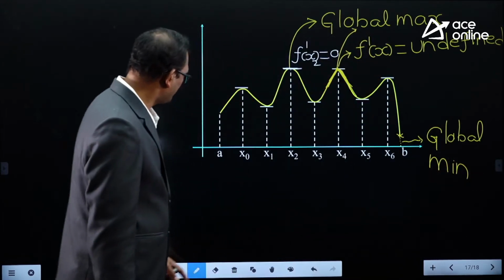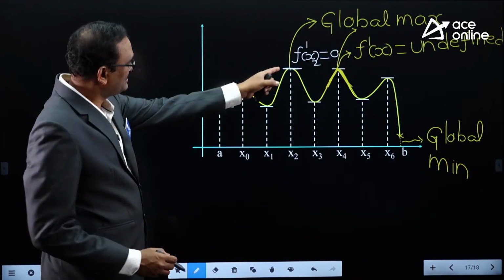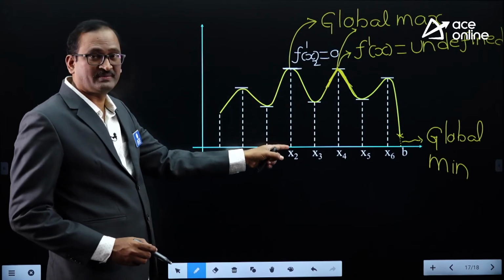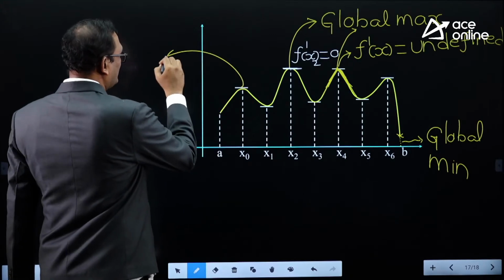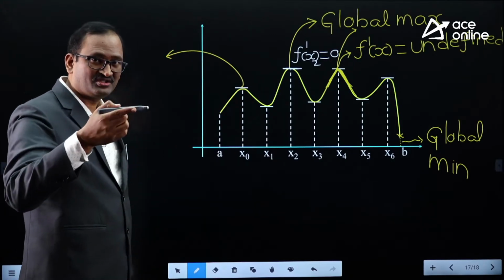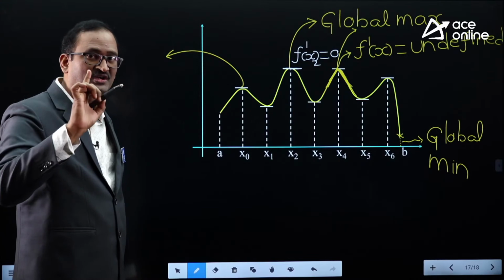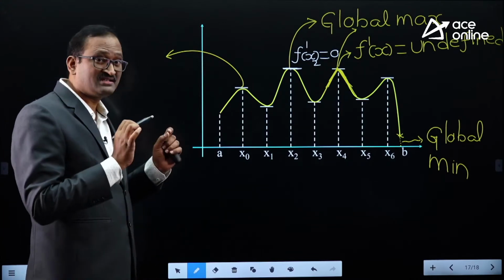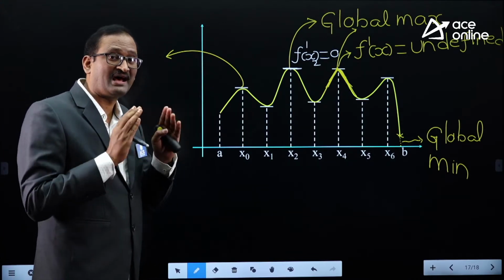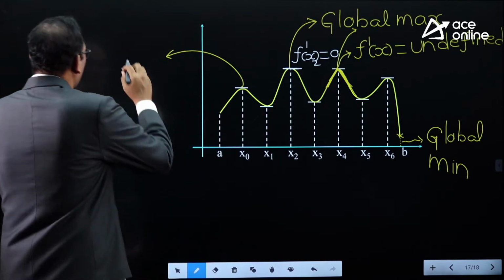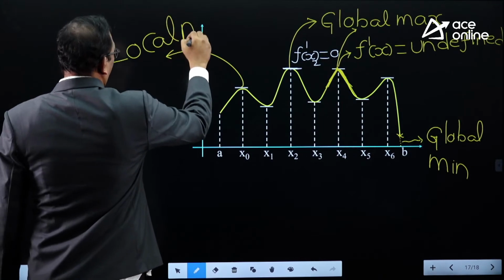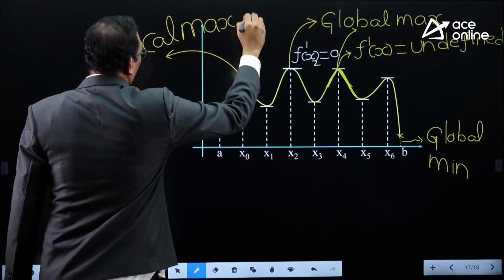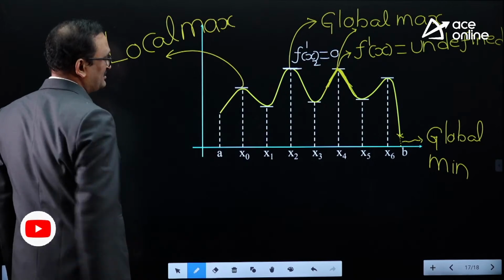And now you look at this curve. This is the largest height of the curve from the x-axis, the global maximum. What is this? This is not the largest height, but it is a larger height of the curve from the x-axis. Largest is the global maximum. A larger height from the x-axis will be a local maximum. This is a larger height from the x-axis, so this is a local maximum.